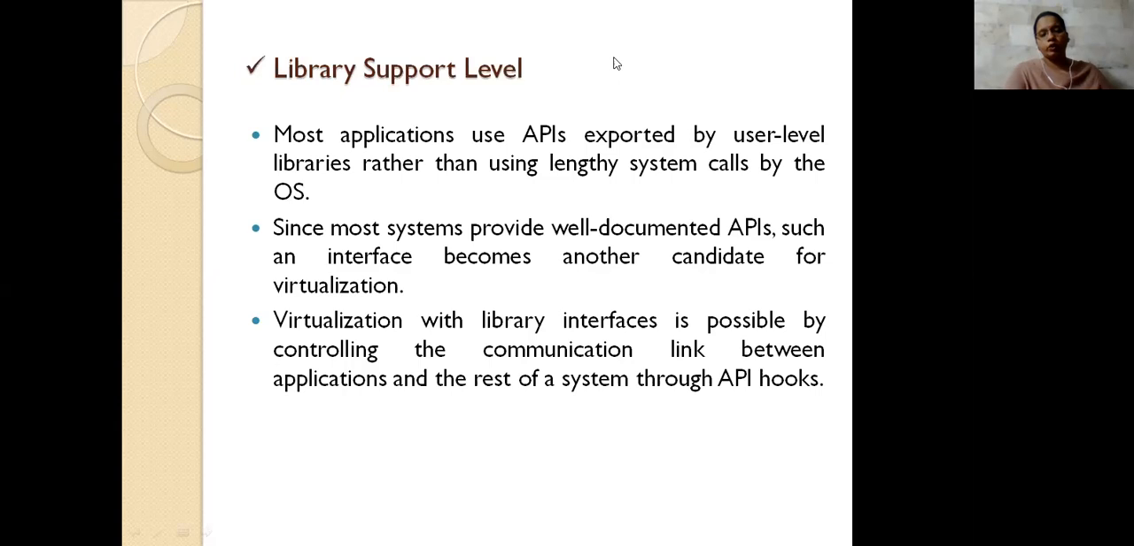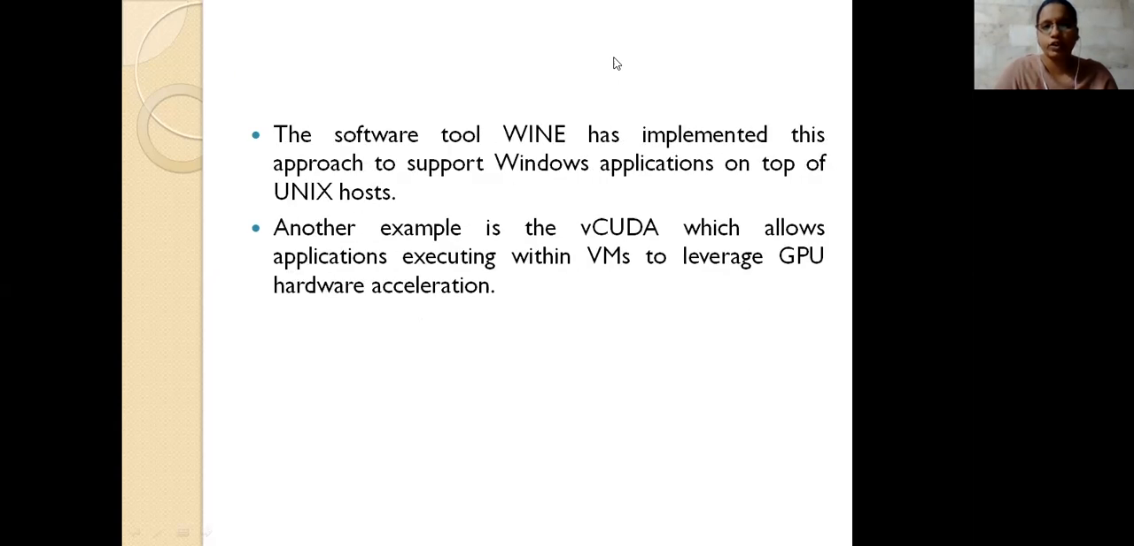For that, we need to specify these library interfaces, for using the communication link or anything like that. So for that we are using the application programming interface, APIs, and hooks are used for providing this virtualization for the library interfaces that we are using.